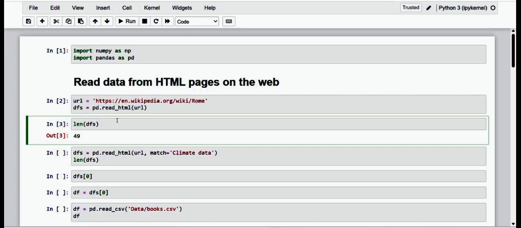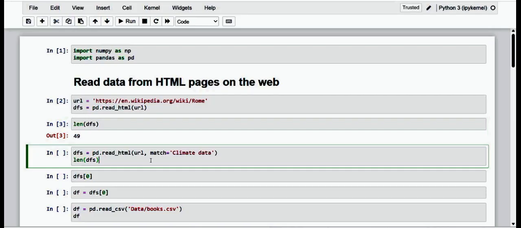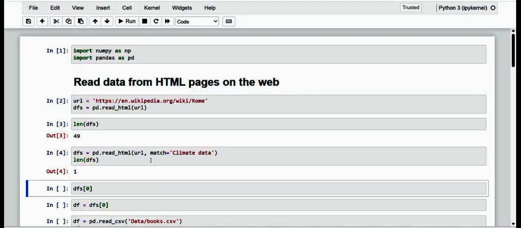Now let me take the exact header of the table we are interested in, which contains the words climatic data. We pass these words to the optional match parameter inside the read_html function, which will take care of importing only the tables that have these character strings inside them. So let me run it. This time the data frame extracted from the HTML page is only one. So let's go and see its content.